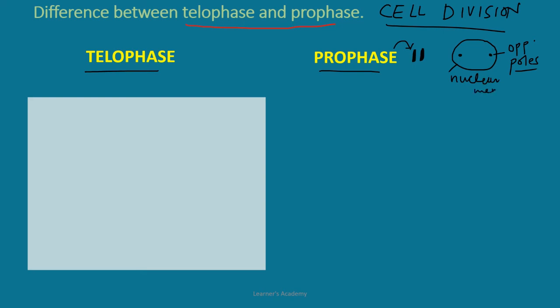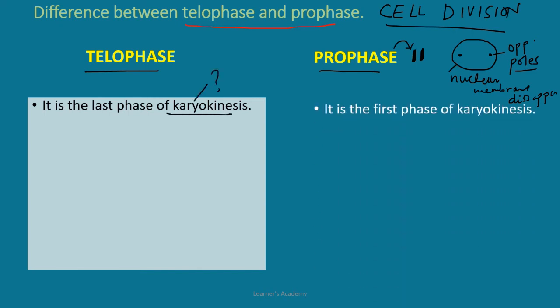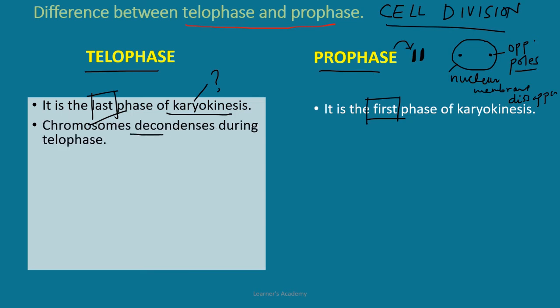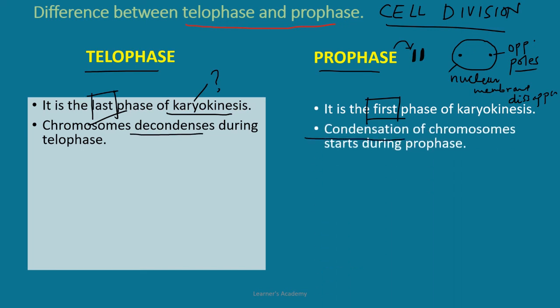Alright, now the first point: in case of telophase, it is the last phase of karyokinesis. Karyokinesis means division of the nucleus. Cytokinesis means division of the cytoplasm. So after the karyokinesis, how does the cell divide? The cytokinesis takes place. So telophase is the last phase of karyokinesis. Now prophase is the first phase of karyokinesis. Chromosomes decondense during telophase. In case of prophase, condensation of chromosomes starts.